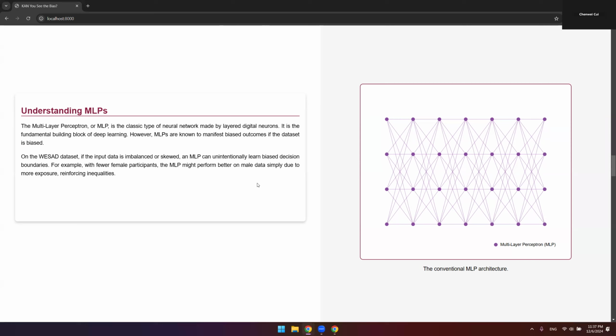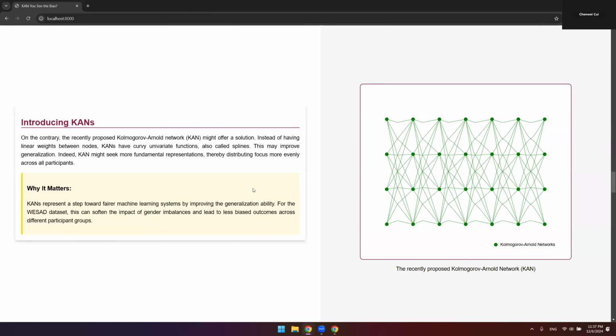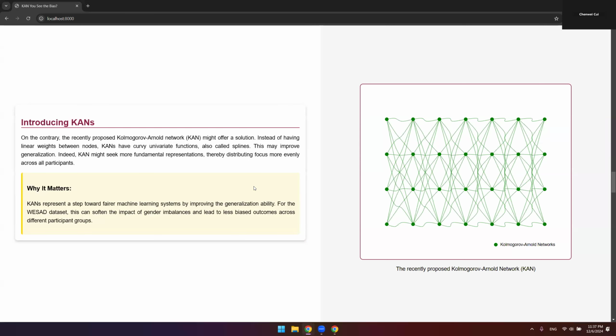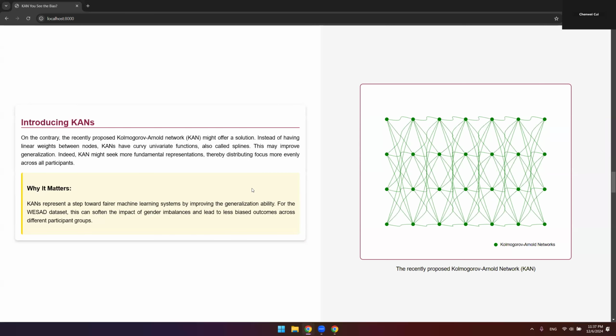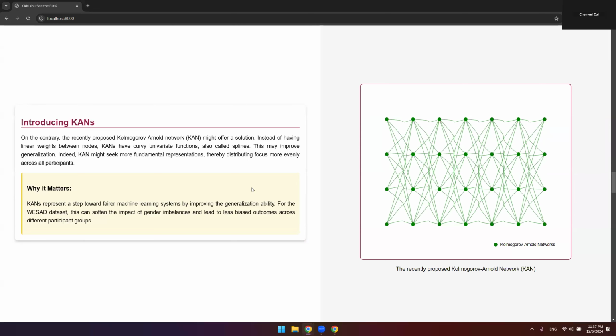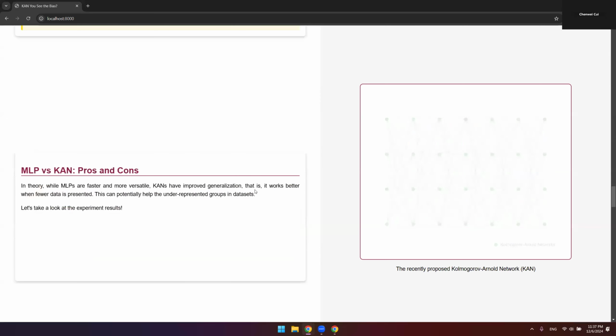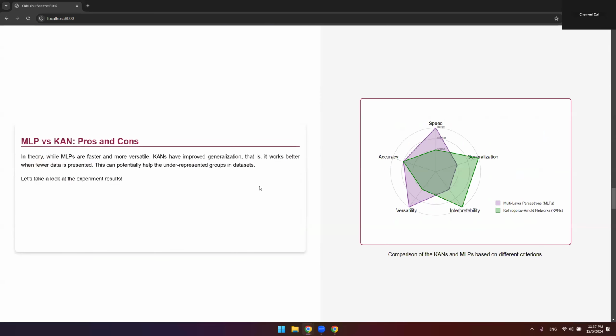However, MLPs are known to manifest biased outcomes if the dataset is biased. On the contrary, the recently proposed Kolmogorov-Arnold network might offer a solution. Instead of having linear weights between nodes, KANs have curvy univariate functions, also called splines. This may improve generalization. And in theory, while MLPs are faster and more versatile, KANs have improved generalization. That is, it works better when less data is presented. This can potentially help the underrepresented groups in datasets.